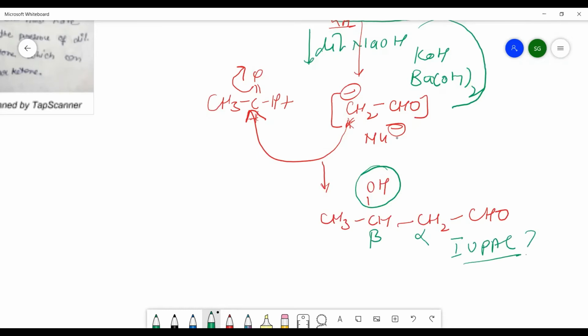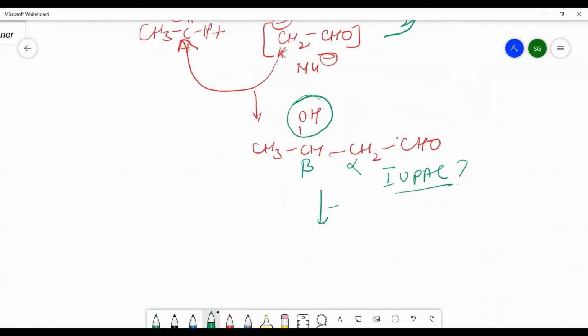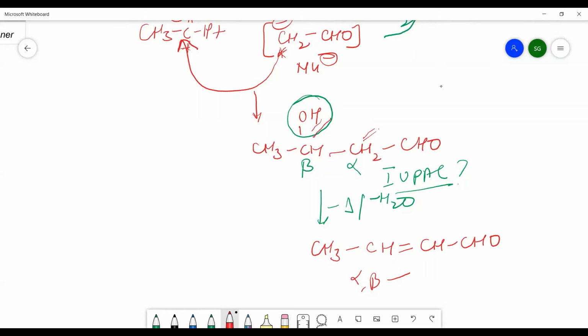You may write the IUPAC nomenclature of this compound also. What will be the IUPAC name of this compound? After heating, the removal of a water molecule takes place. According to the Saytzeff rule, the OH will be removed from this position, hydrogen will be removed from this position, and we will get CH=CH and CHO. That will be an alpha beta unsaturated aldehyde, and if it is a ketone, it is an alpha beta unsaturated ketone.